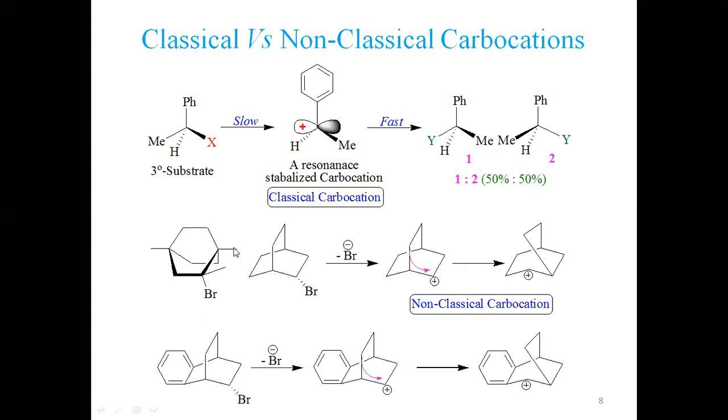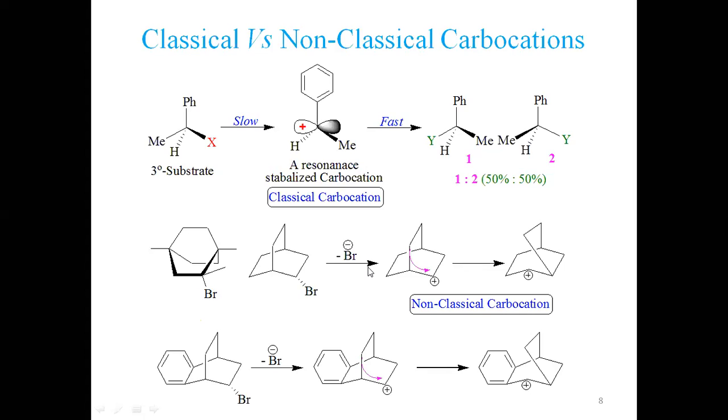I have presented this in a boat conformation, and this, if you remember, is called the flagpole position. This is called the bowsprit position. So the bowsprit positions are linked up with each other. So this molecule exists in this form. This is the conformation I have presented.